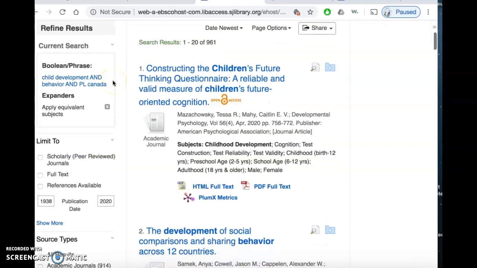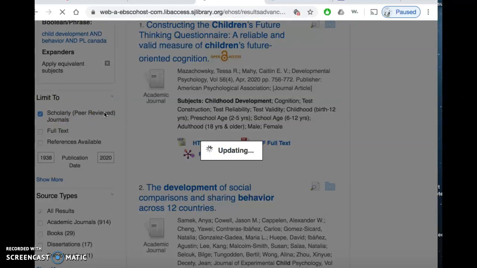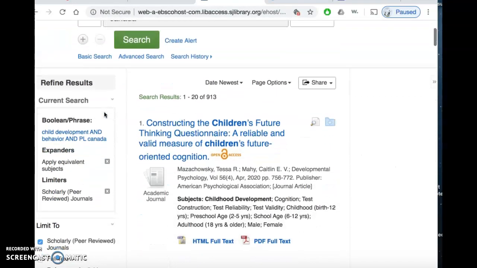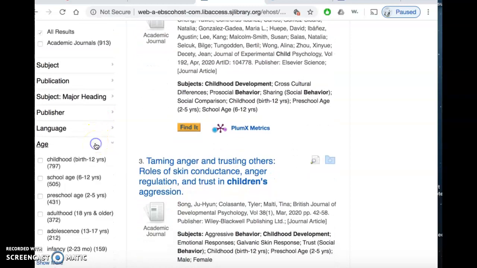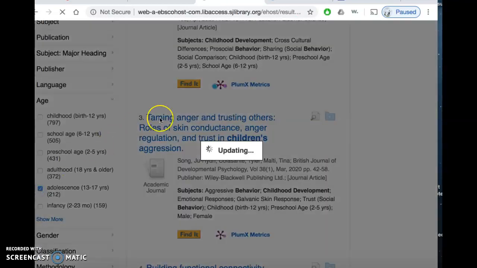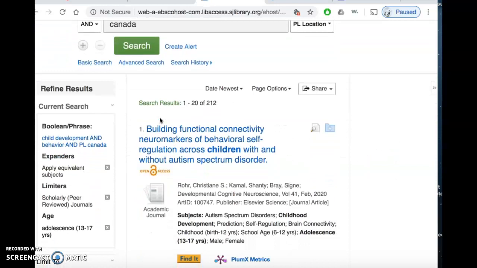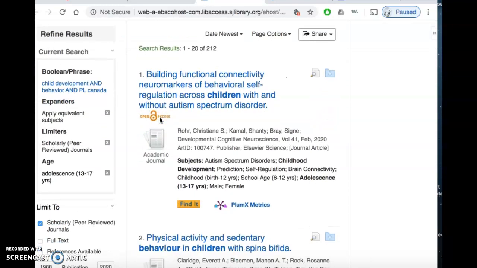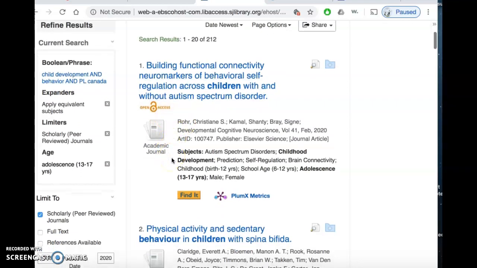I'll look over to the left and scroll down, and I'm going to want to limit my search to only peer reviewed articles. Now I'm going to want to limit the articles by age. That way it'll really cut down the article range. So I'm going to look for adolescent, and I'll select adolescent. Okay, so now it's down to 212. Now I'm just going to go through the articles that were generated based on the refinements that I made in the filters.